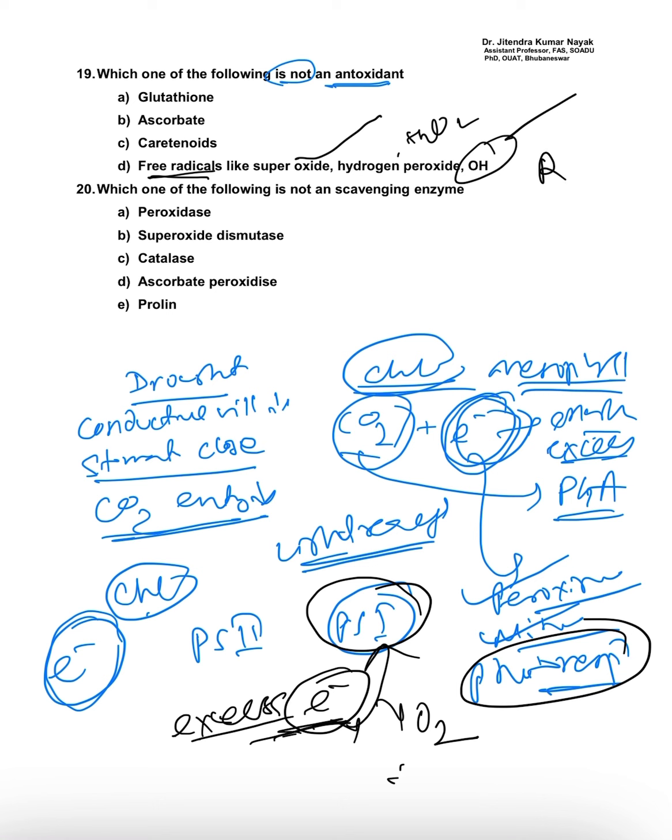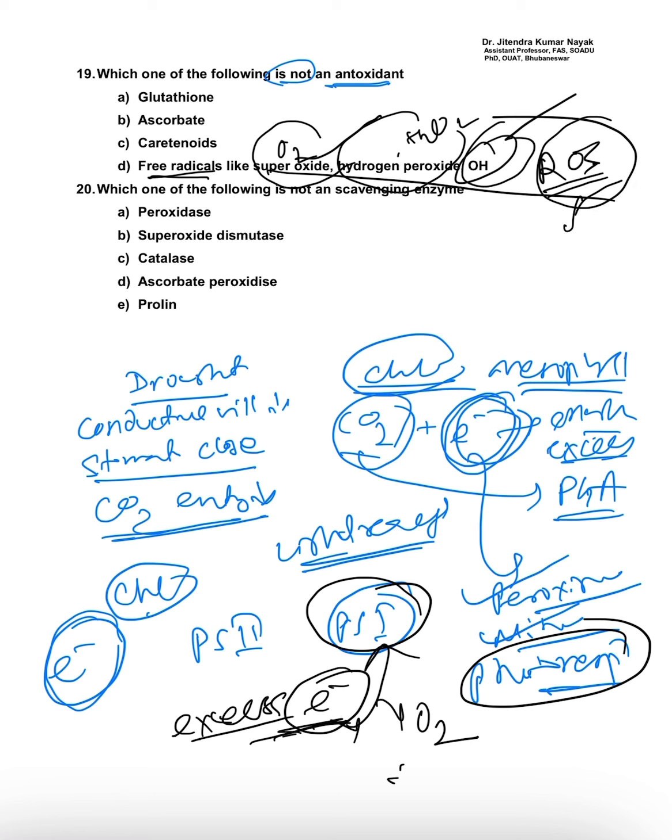Simultaneously, some reactive oxygen species will also be formed. And these, superoxide O2, hydrogen peroxide, OH, the reactive oxygen species, are very dangerous. They will cause death of the cells of the plant.